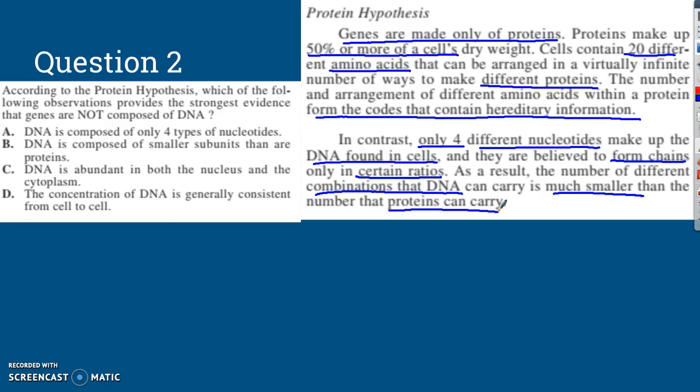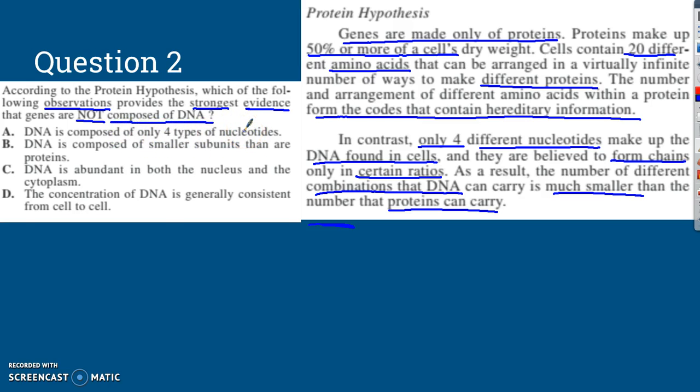So let's look at the protein hypothesis question. According to the protein hypothesis, which of the following observations provides the strongest evidence that genes are not composed of DNA? All right, so the strongest evidence that they talked about over here is that the DNA is composed only of 4 types of nucleotides.